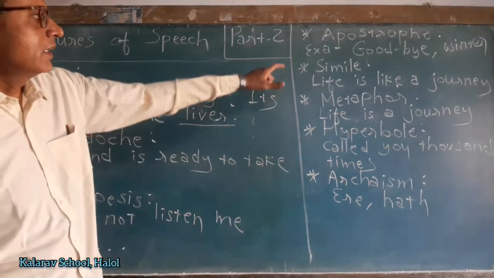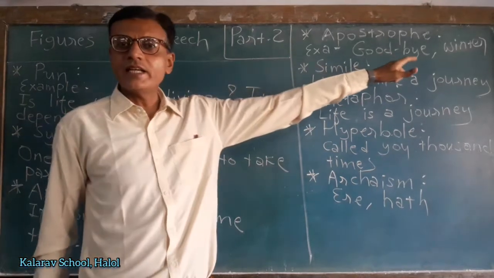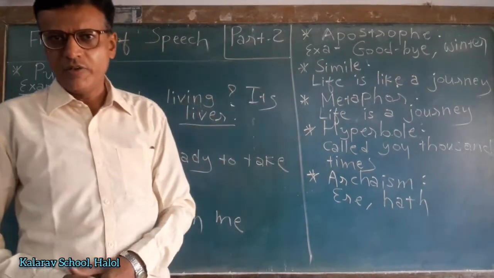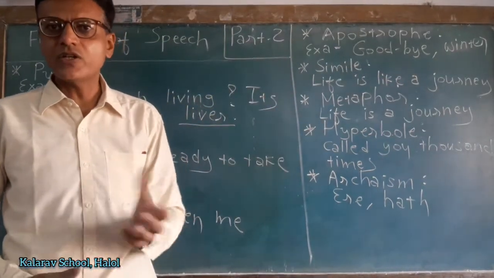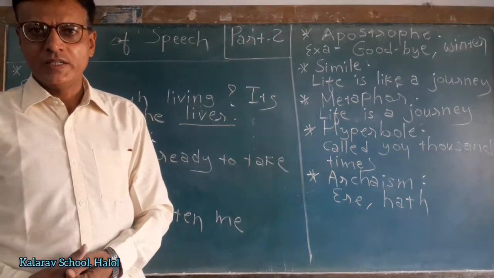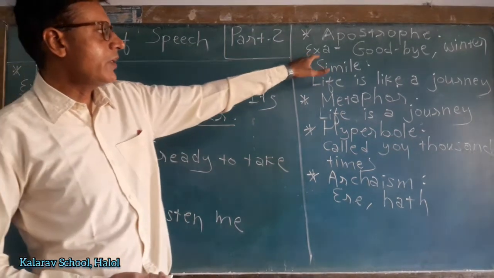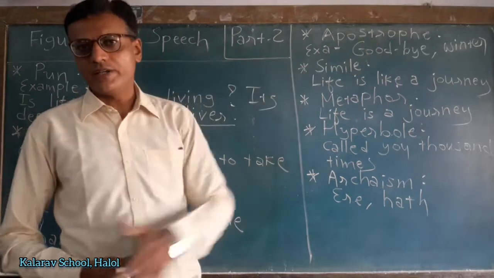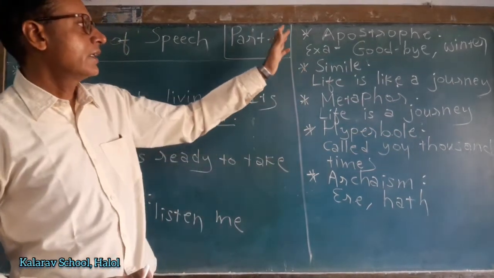For example, here the poet is telling something to winter. Winter is a season, winter is not a human being. But here the poet is telling to winter, goodbye winter. So it is called apostrophe.